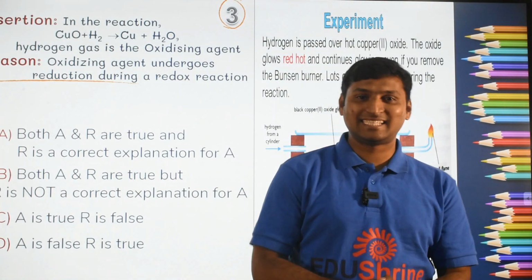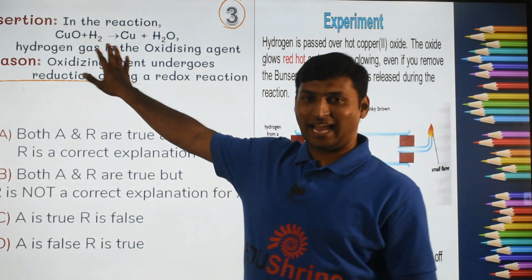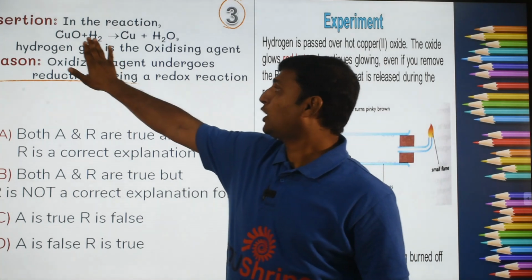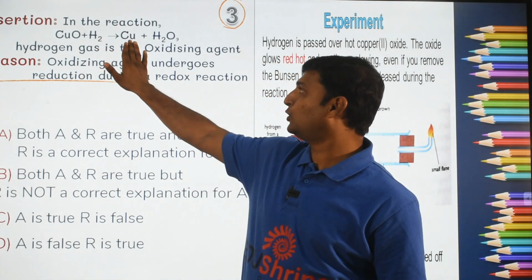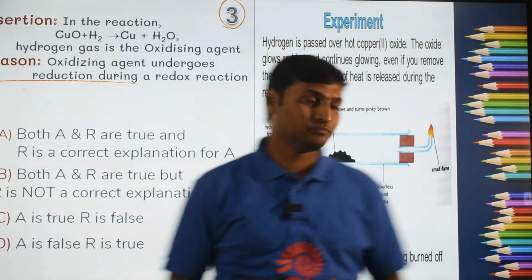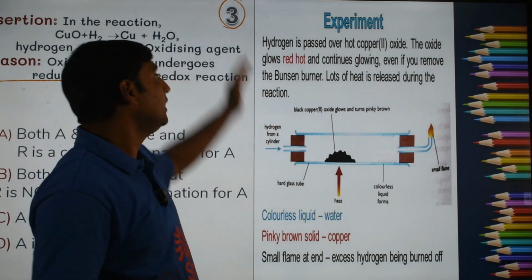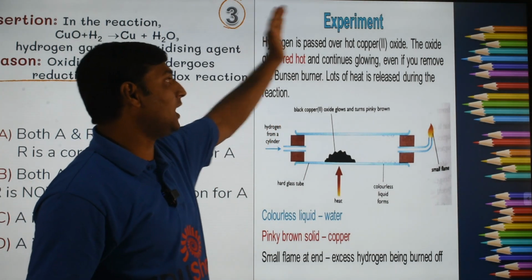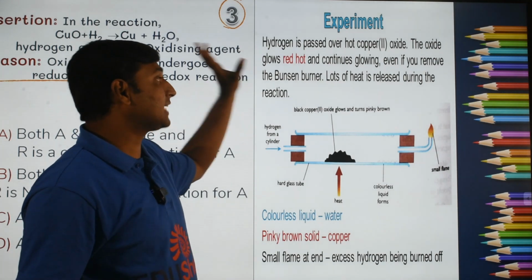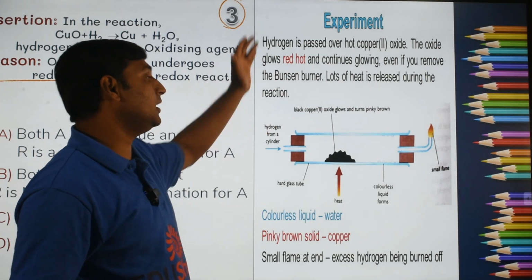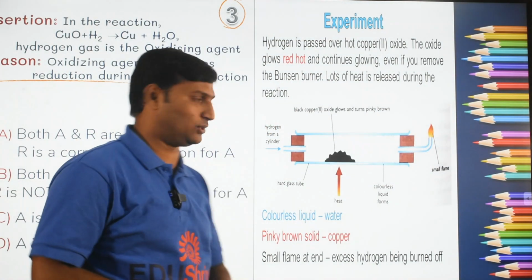Moving on to the third example for assertion reason questions. See, they have given you a reaction here where cupric oxide is being heated along with hydrogen gas to produce metallic copper and water. Generally the reaction is conducted in a combustion tube. Hydrogen gas will be passed over hot cupric oxide, and the oxide glows red hot and continues glowing even if you remove the Bunsen burner. Lots of heat will be released during the reaction because it's an exothermic reaction.